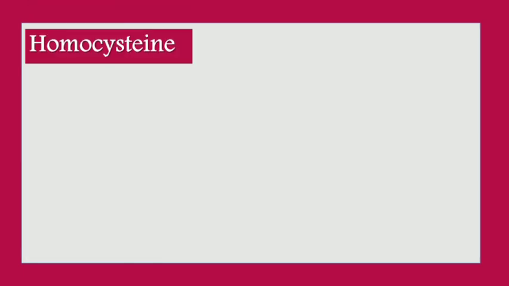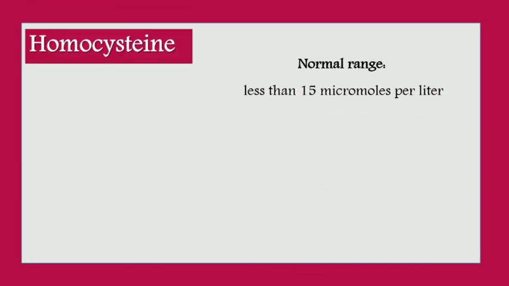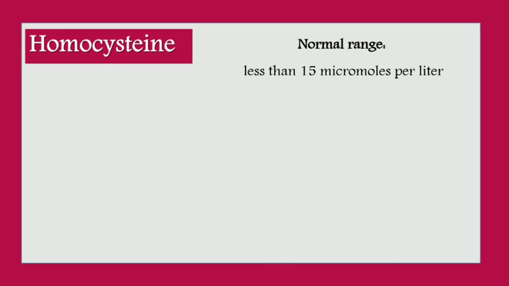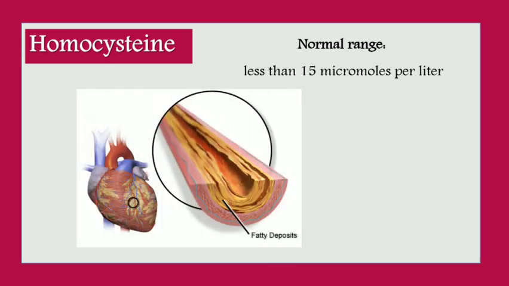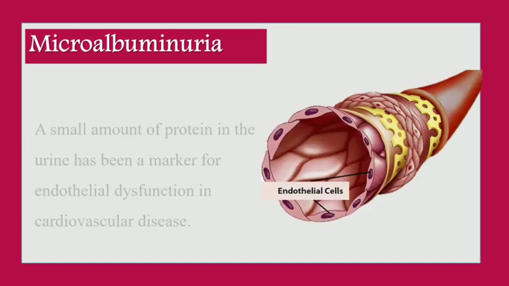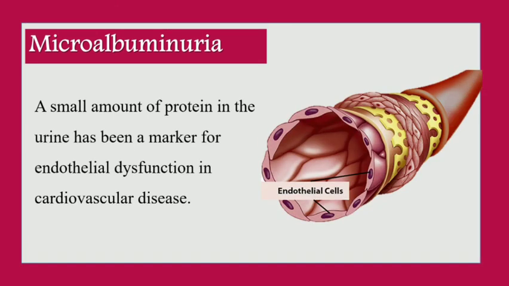The next investigation is homocysteine. The homocysteine normal range is less than 15 micromoles per liter. If there is an elevated homocysteine, then it denotes that there is a risk of cardiovascular disease. Microalbuminuria: a small amount of protein in the urine has been a marker for endothelial dysfunction in cardiovascular disease.